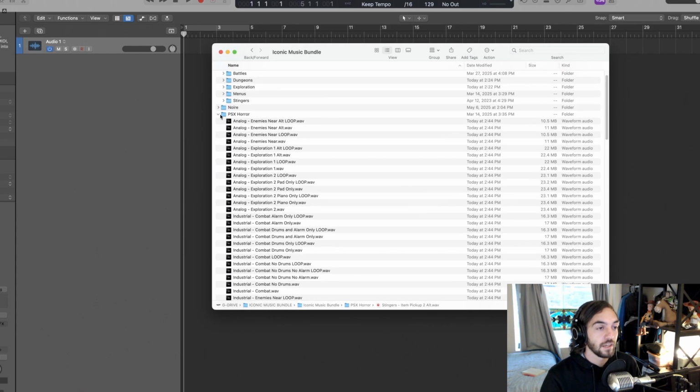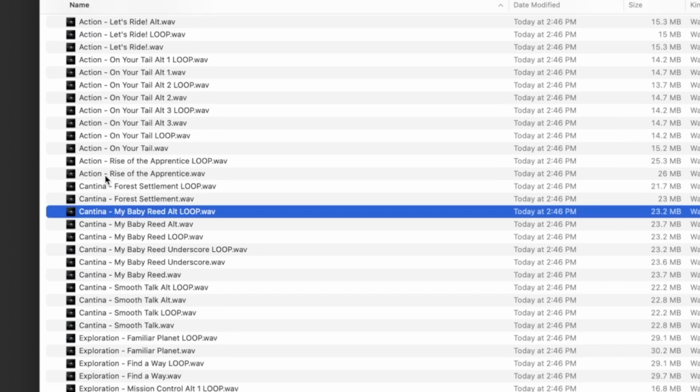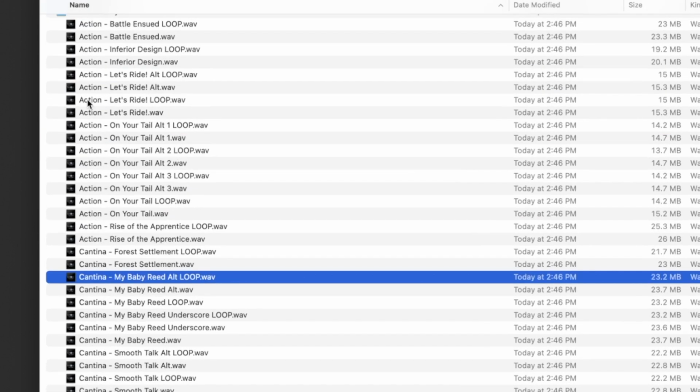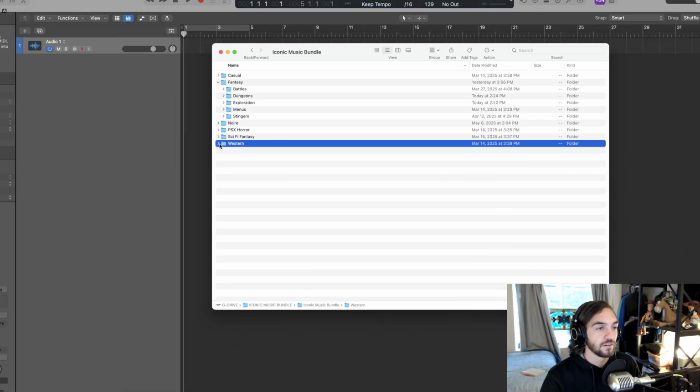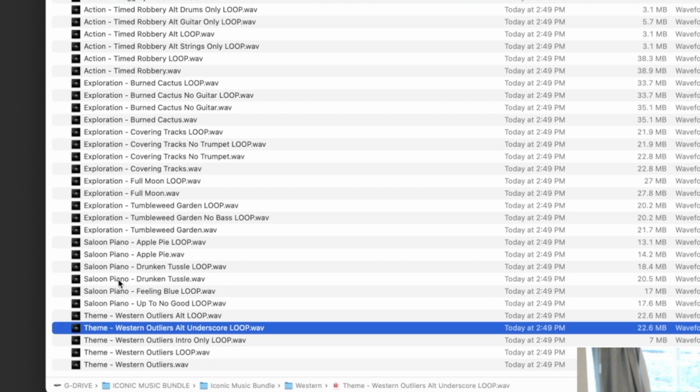And the same again goes with these other two. Action Cantina, specific to this sci-fi fantasy one, and exploration. And then for the Western, action, exploration, and saloon piano. And theme could also be menu.